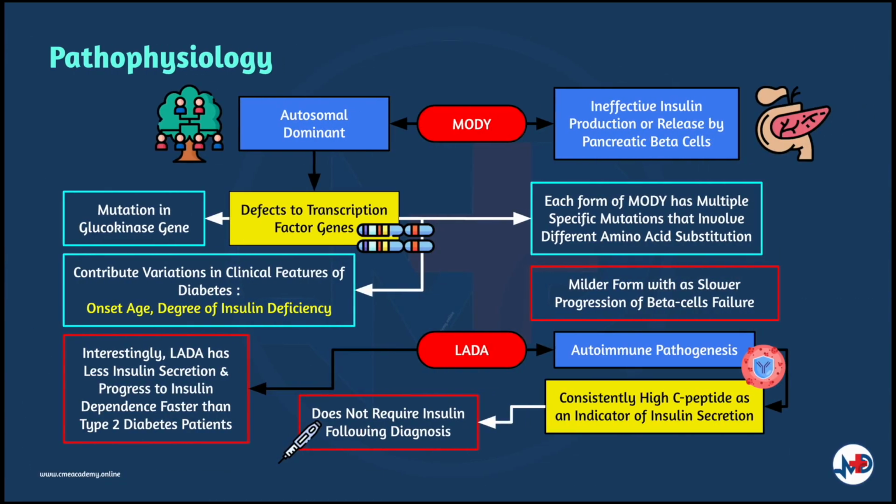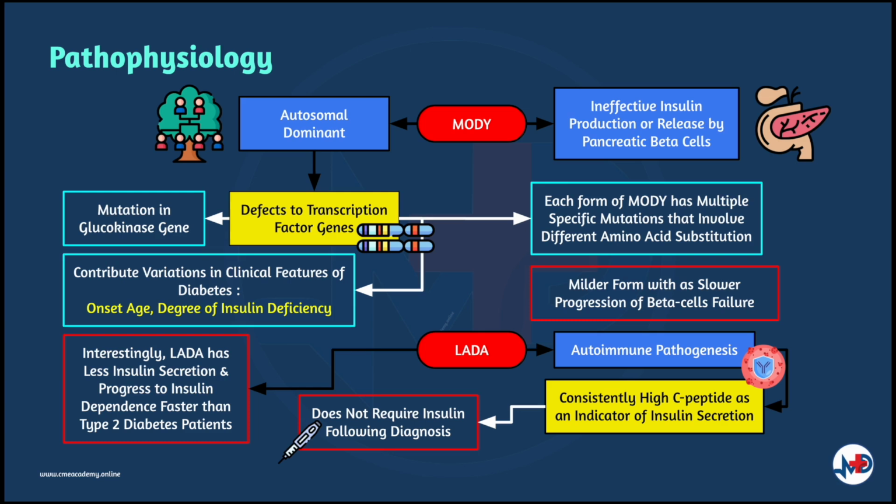Let's now understand the pathophysiology of MODY and LADA. Let's begin with MODY. So generally, MODY is due to an ineffective insulin production or release by pancreatic beta cells. As mentioned previously, this is an autosomal dominant disease where there are several forms of defects to the transcription factor genes, and one form of mutation is due to a mutation in the glucokinase gene. Just remember, for each form of MODY, there will be multiple specific mutations occurring that involve different amino acid substitutions.